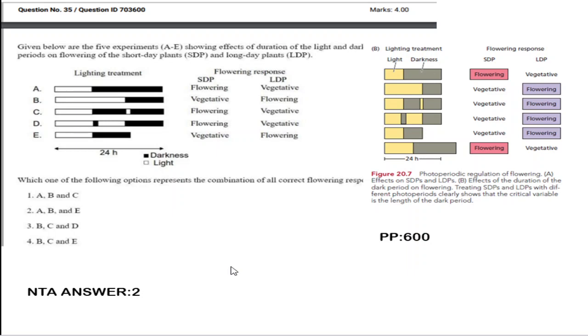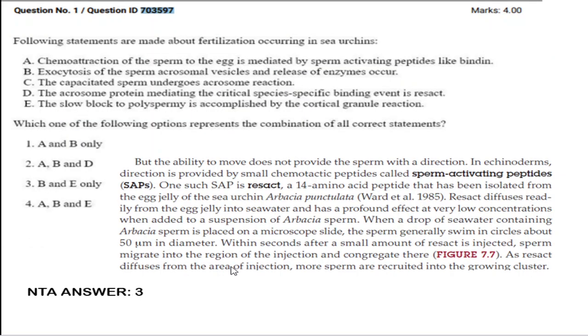First question is 703600. NTA mentioned option number 2 is correct. According to me also, I am agreeing with the answer given by NTA, but many students have challenged this particular question. I have also added the image that I took from Taiz's book, page number 600, recent edition, 6th edition. So if you challenged this particular question, kindly provide me the reason why you challenged it.